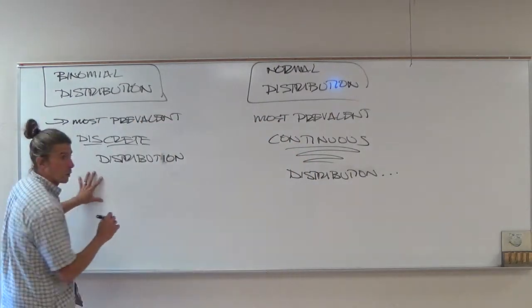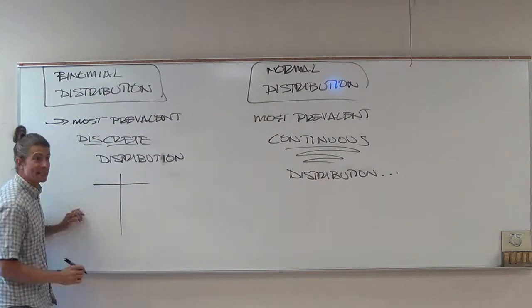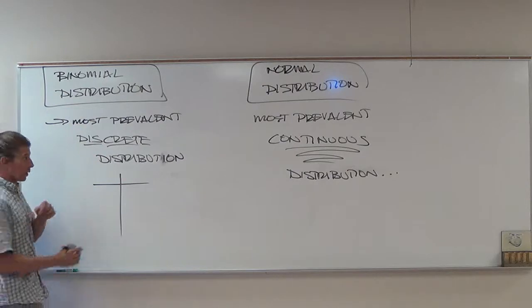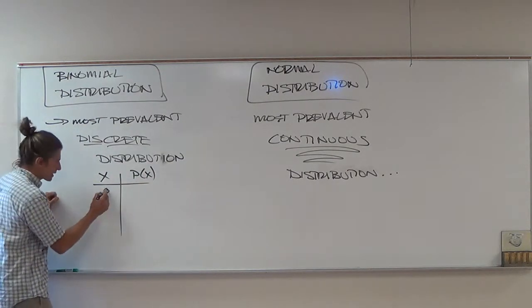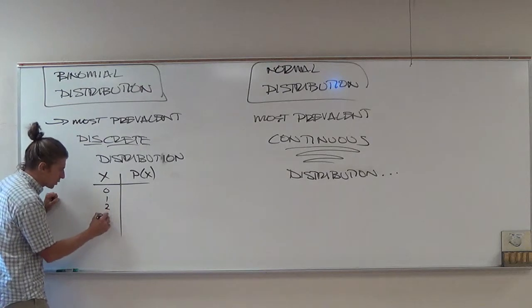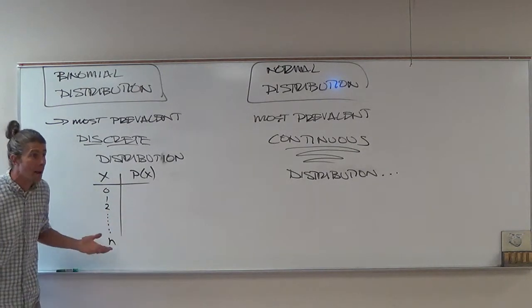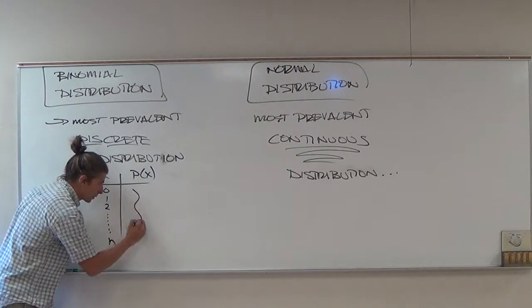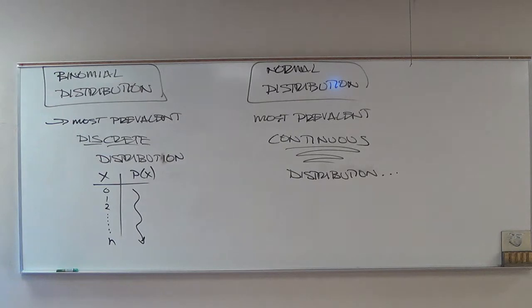Here's the issue. With a discrete distribution, it is amazingly easy to create a table, like we do in dist fill, where you've got an x and you've got a p of x, and you usually start at 0 and go to 1 and 2, and we drop until we get to, I'm going to call it n, whatever we stop at. And then we simply fill in the probabilities, and yay! It's all done. It's great. Pretty straightforward. The problem is with a continuous distribution, it's not that straightforward anymore.